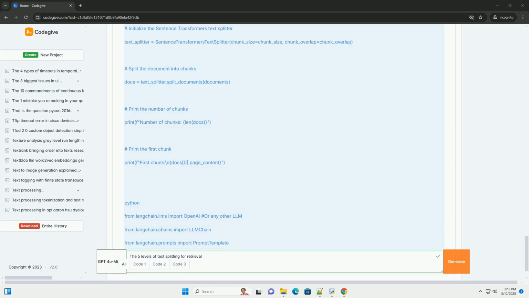Important considerations. Chunk size and overlap: larger chunk sizes provide more context but can reduce the precision of the retrieved results. Larger overlap helps ensure that related information is not split across chunks. Experiment with different values to find the optimal balance.